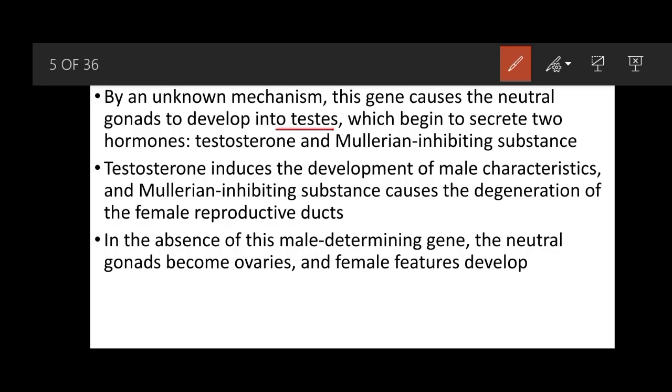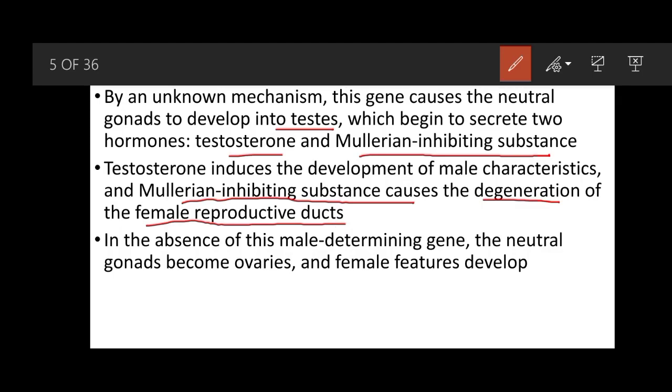When testes are formed, they begin to secrete two hormones: testosterone and Mullerian inhibiting substance. Testosterone induces the development of male characters, whereas Mullerian inhibiting substance is involved in degeneration of the female reproductive duct.